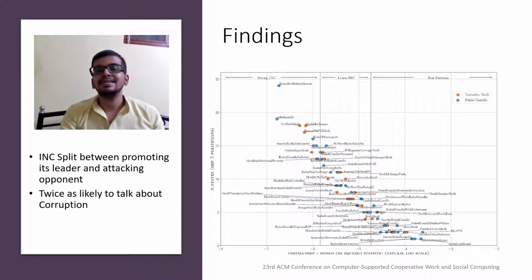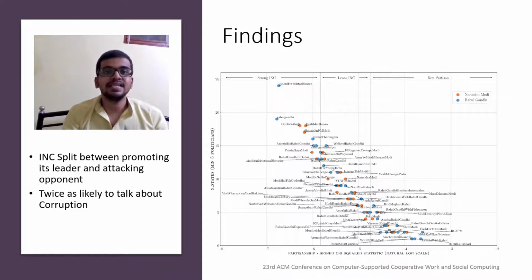In contrast, the INC is split between promoting its leader and attacking its opponent, as seen in this figure. Several leans INC and strong INC hashtags refer to Modi. In addition, the party is twice as likely to tweet about corruption.